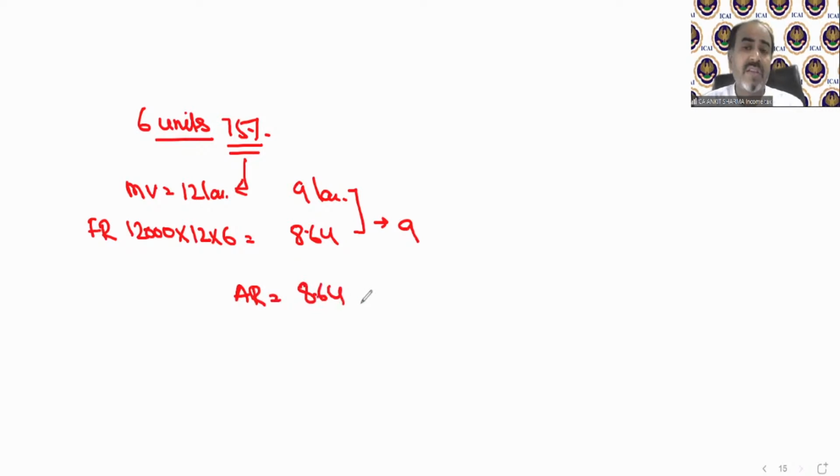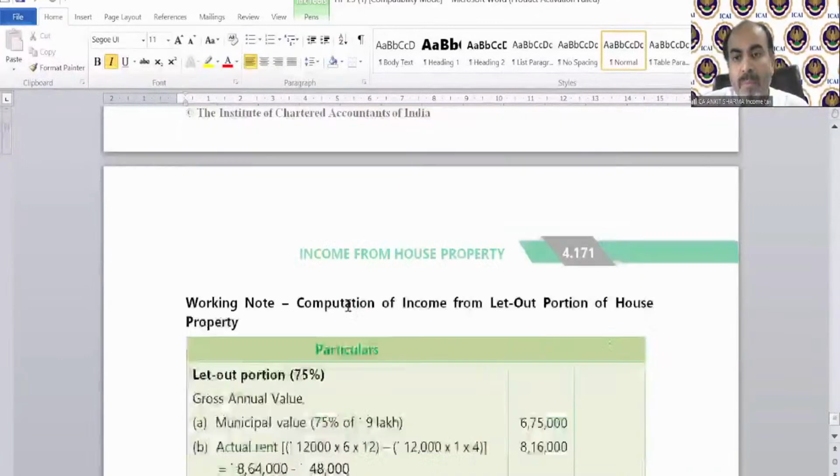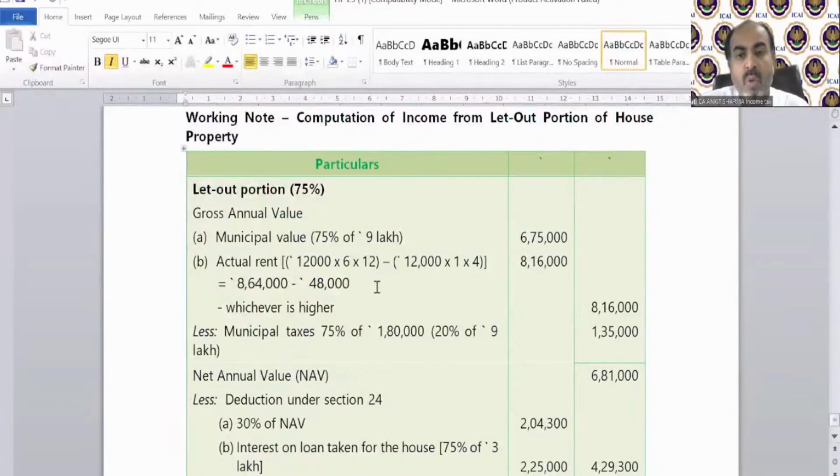There is no vacancy, no unrealized rent. Now compare with something I'm missing from the question. 1 month vacancy, it will come around 8,16,000.